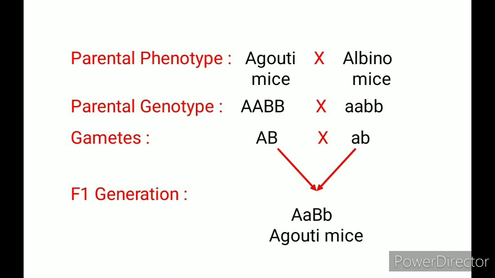Due to the absence of the epistatic recessive gene small a, as small a is a recessive gene, it can express itself only in homozygous recessive condition. Further, the dominant allele A allows gene B to express, thus gene B will express and produce agouti mice in F1 generation.